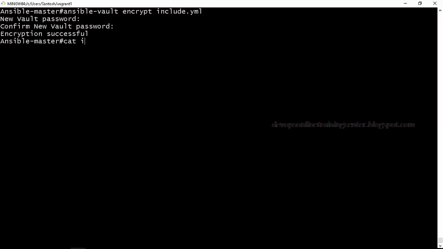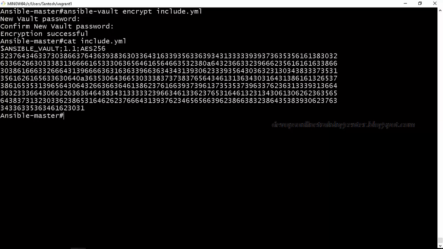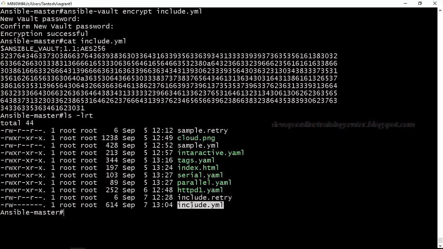Now, if you open the playbook, it will be encrypted. See, it uses some encryption algorithm like AES 256, the Advanced Encryption Standard. And if you want to see the file we have encrypted, how do we decrypt, right? It will keep include.yaml in the encrypted version. Now we cannot see the text we created just now, right?